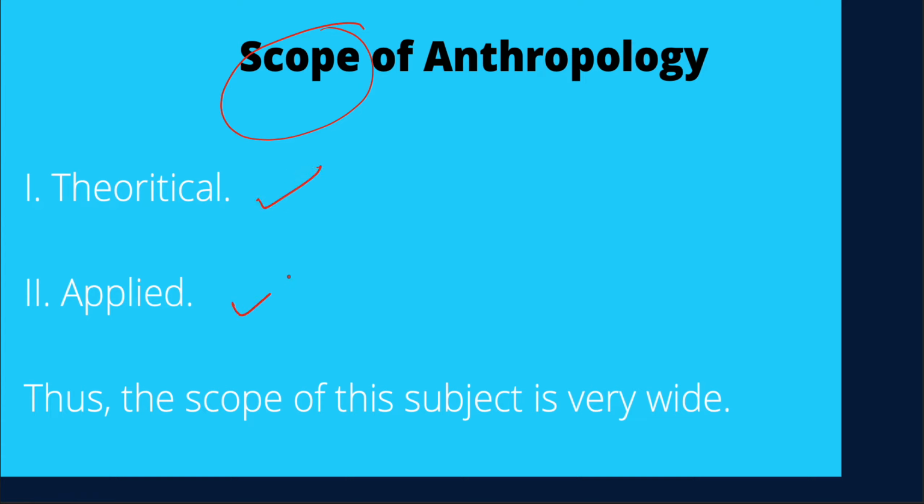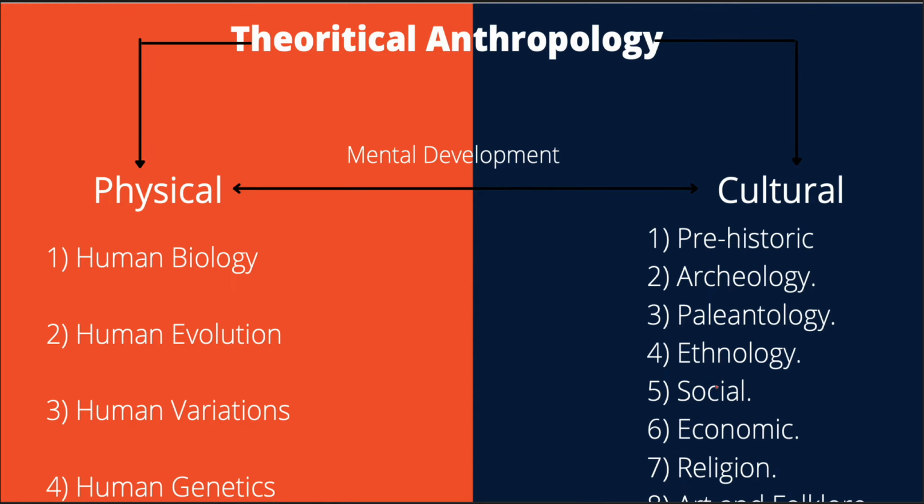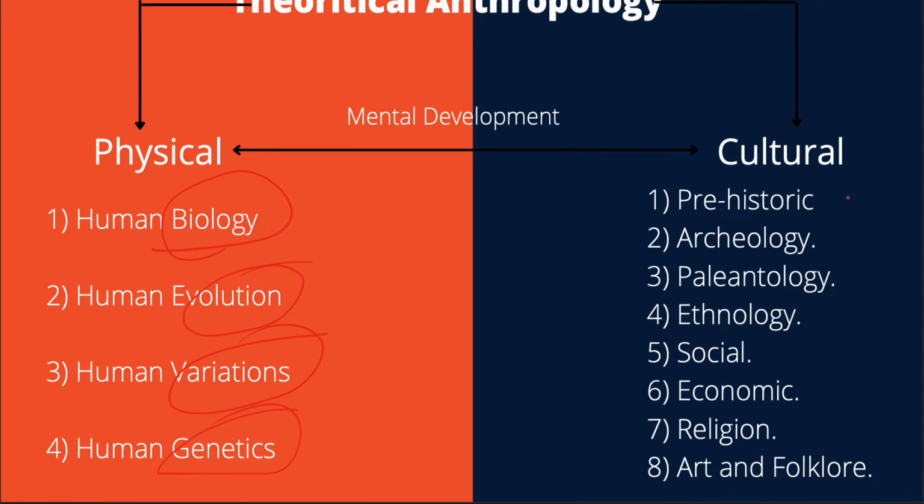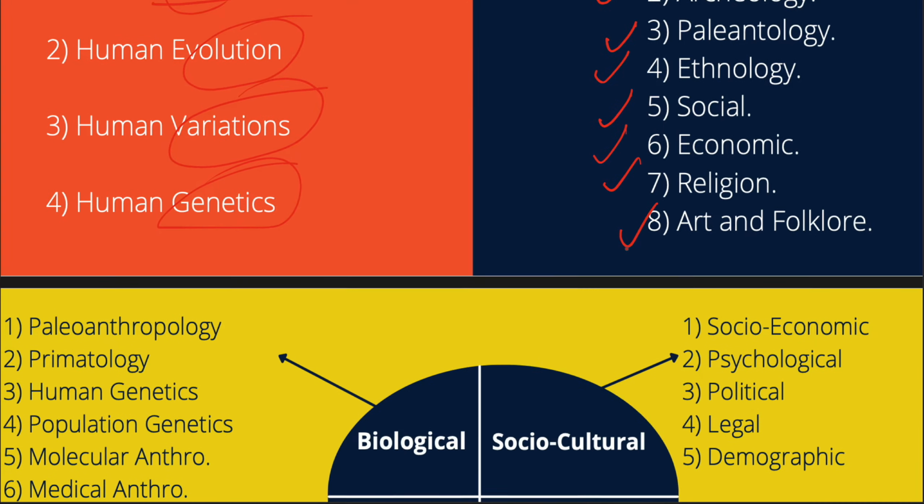The scope is theoretical as well as applied, and because of the existence of both, the overall scope of the subject is very wide. Now, let us see what is the theoretical scope. Physical, in which we will study biology, human evolution, human variations and genetics. Cultural, an even deeper scope: prehistoric culture, archaeology, paleontology, ethnology, social studies, economy, religion, art and folklore. Okay, and how are these two things linked to each other? By mental development.